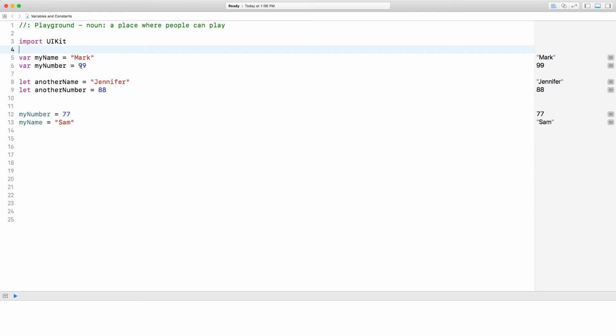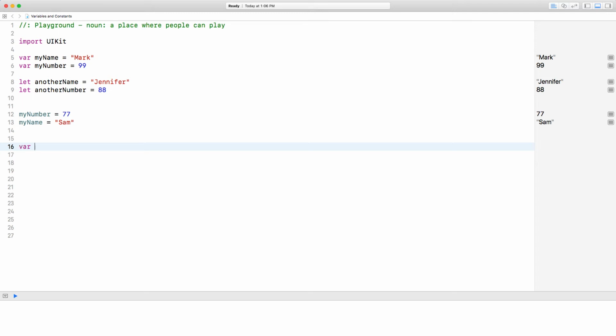Now, if I give it a number, what is it going to infer? Is it going to infer a double, a floating point, an integer? Well, because there's no decimals here, the compiler will automatically infer that it's an integer. Well, what happens if I want to make sure that it's a double, not an integer? Very simple. All I have to do is do what is called type annotation and explicitly tell Swift what type this is.